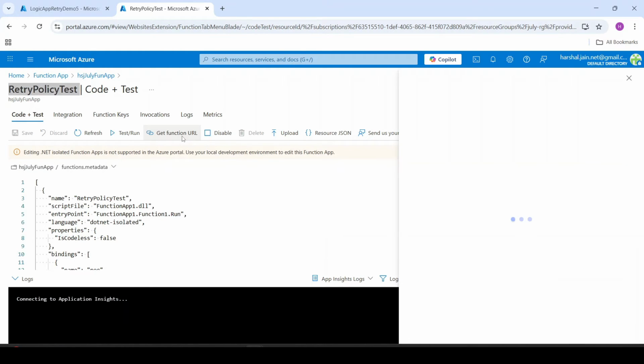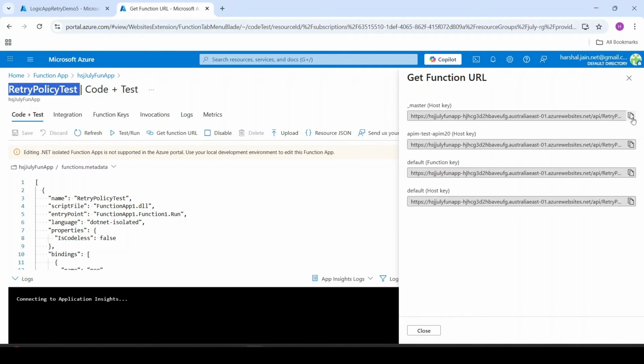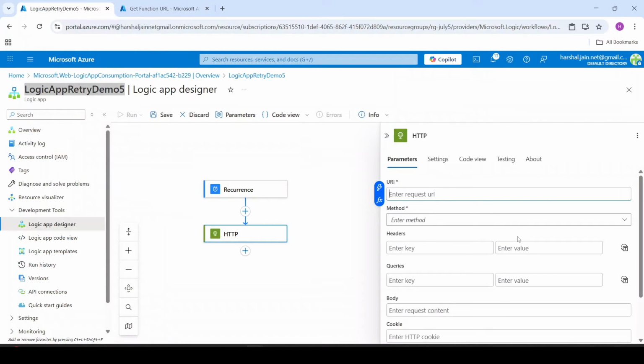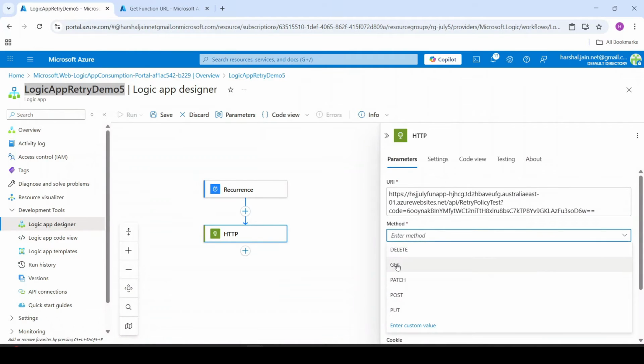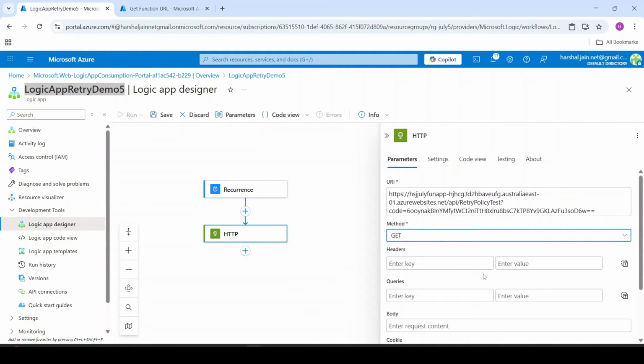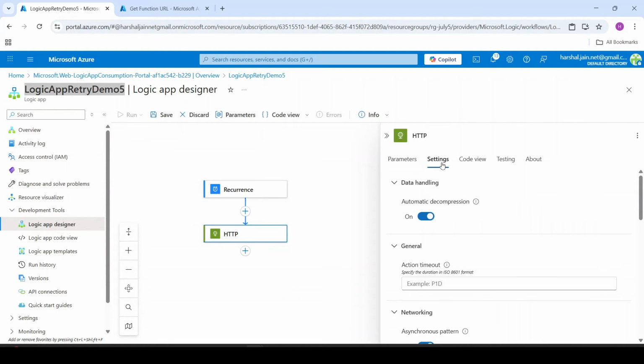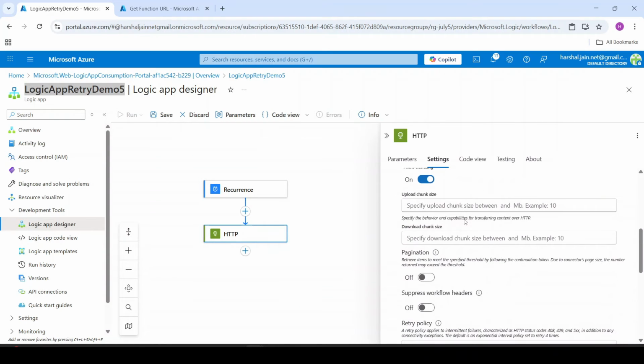Let's just say function URL. Let's simply copy it. Okay, and now here let's provide that URL. Let's say it is get call, and basically that's it. So we are simply calling this API or that URL. Okay, and now if I click on the settings, let's go down.